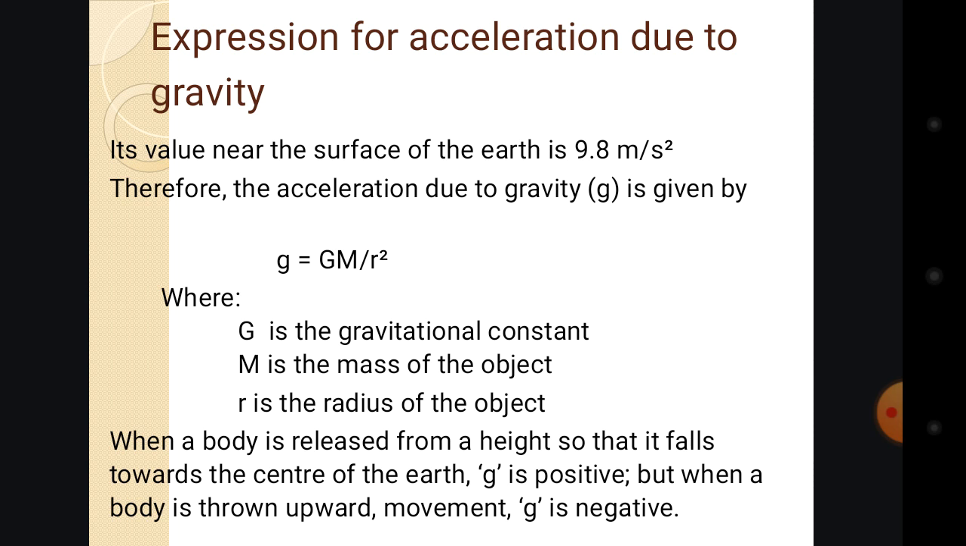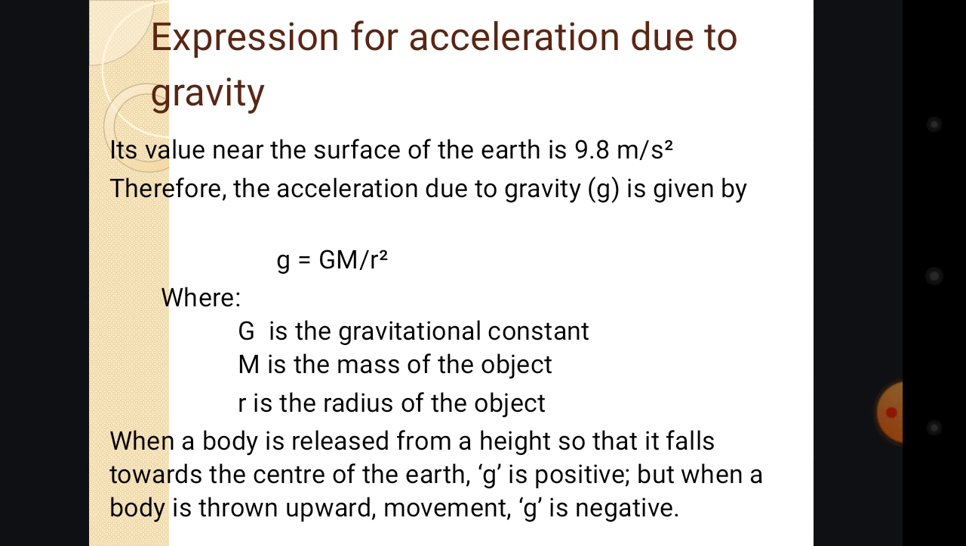Also, this acceleration due to gravity has a formula, that is small g is equal to capital G M all over r square, where capital G is the gravitational constant. So this G is also a gravitational constant, which means it has a constant value and it is not changing. And this M, the capital M, is the mass of the object, and the r is the radius of the object. So this is the formula for acceleration due to gravity.